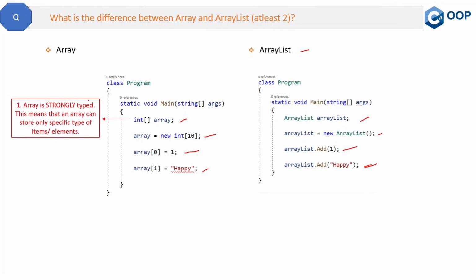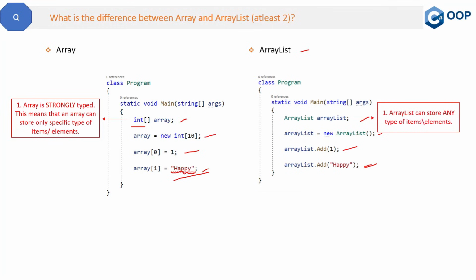First thing is array is strongly typed. This means that an array can store only a specific type of items or elements. So if you see here, we are having only the type integer in this array. In the last line, I have tried to add a string to this array. This line is showing a compile time error and it will not allow adding a string to the integer type array. So this is about array.